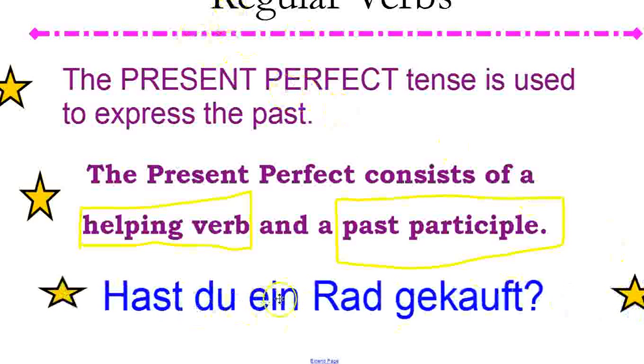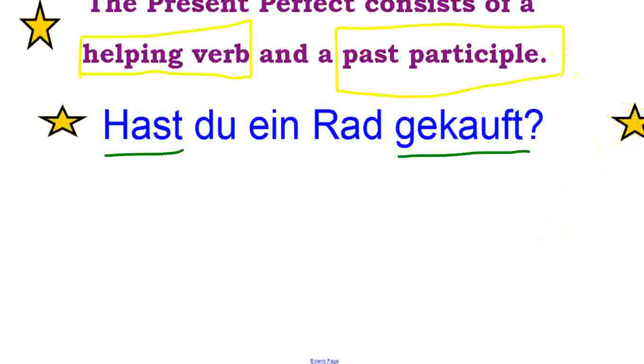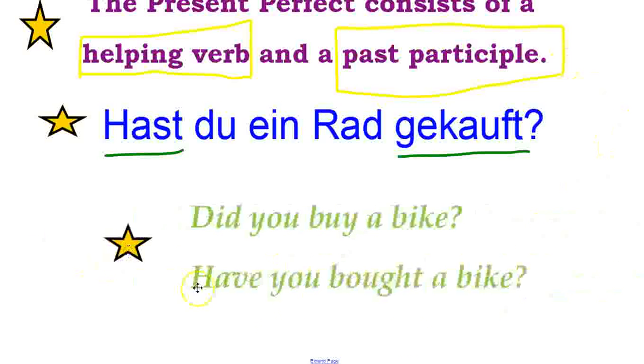So here's a German sentence that is in the present perfect tense. If you notice in this sentence, there are two words that look like verbs: hast and gekauft. You'll see the verb kaufen in there. Hast du ein Rad gekauft? Hast du ein Rad gekauft means, in English, did you buy a bike, or have you bought a bike? So now that we look at these statements in English, did buy, have bought, hopefully you noticed a pattern.